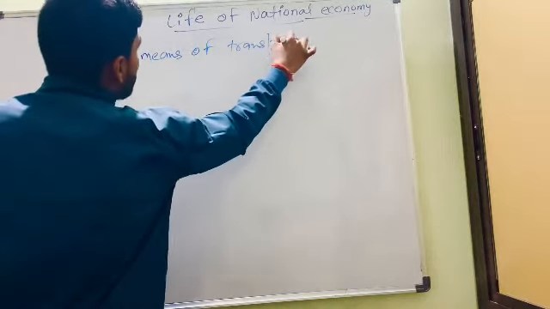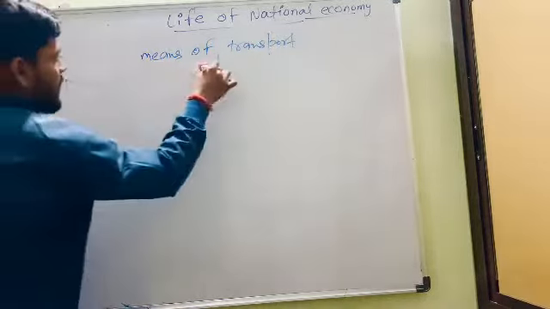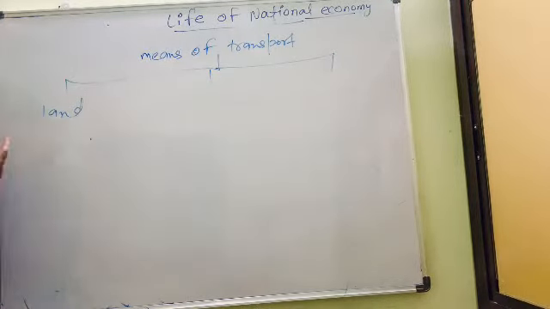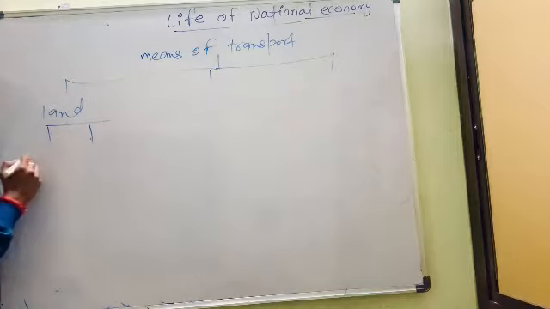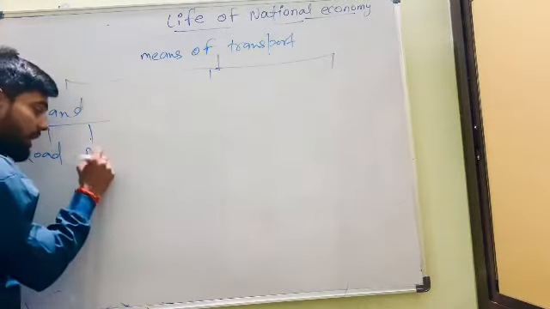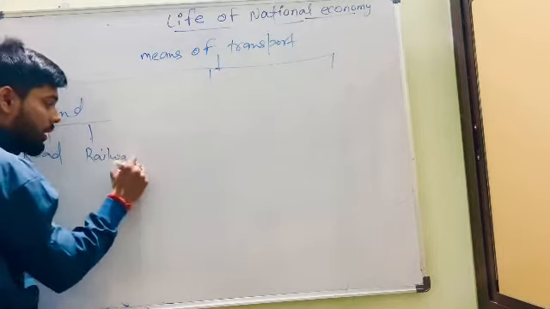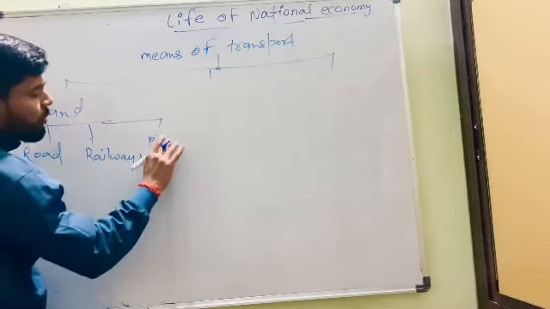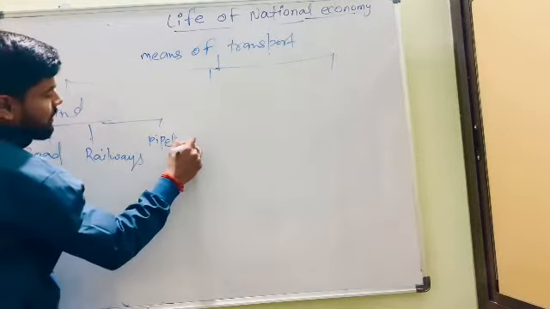So means of transport. Bacha, what does means of transport mean? Observe, we have land. On land, we can transport in three ways: we have roadways, we have railways, and we have pipelines. Pipelines you do not observe right now, but they are there. I will tell you how.